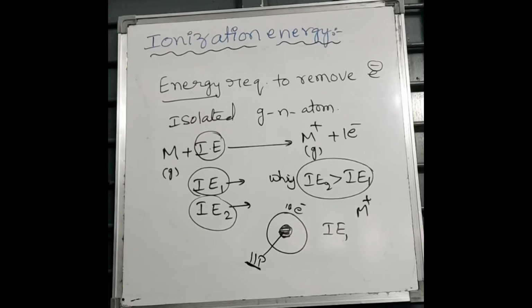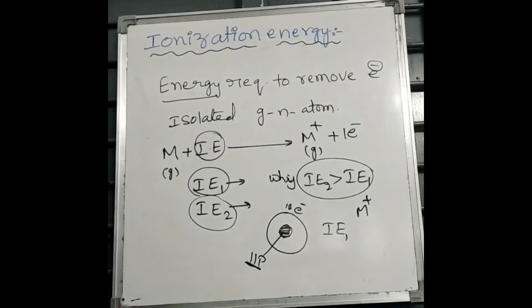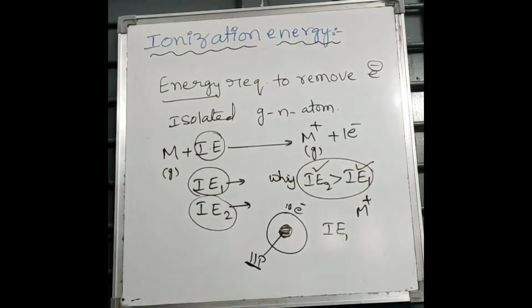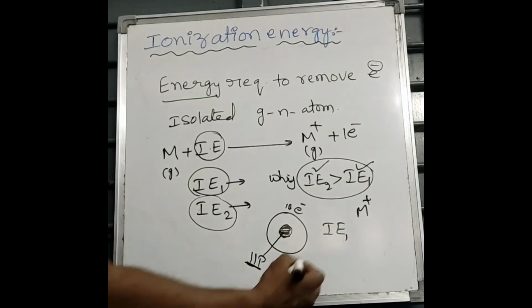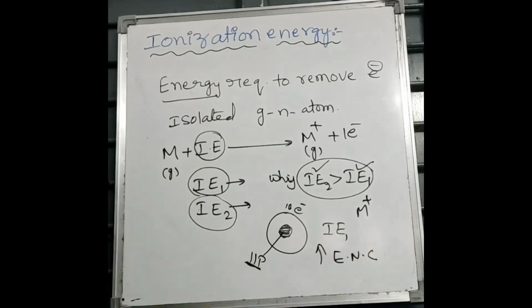So the amount of energy needed to remove an electron in this case is more. That is the reason why IE2 is greater than IE1. The simple reason is the increase of effective nuclear charge of the nucleus on electrons.